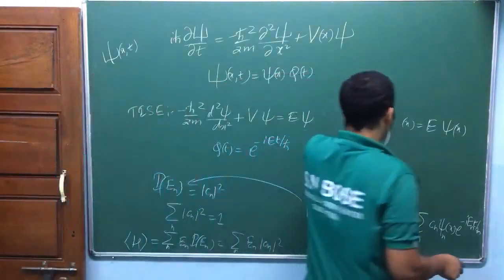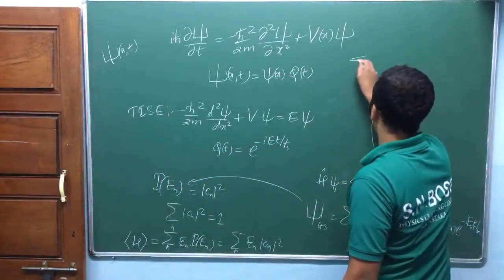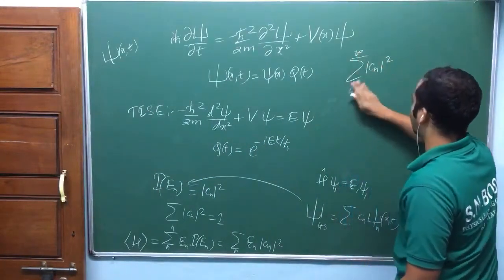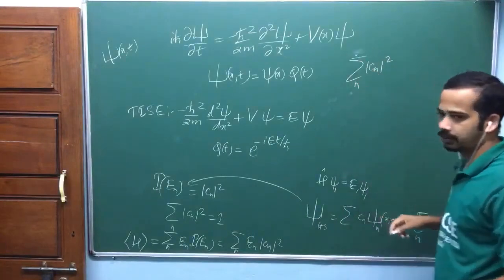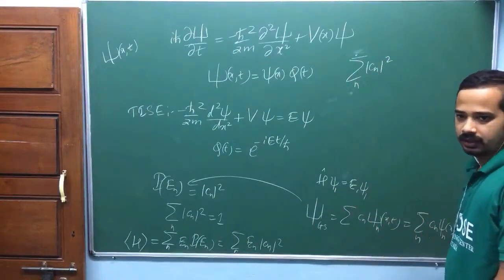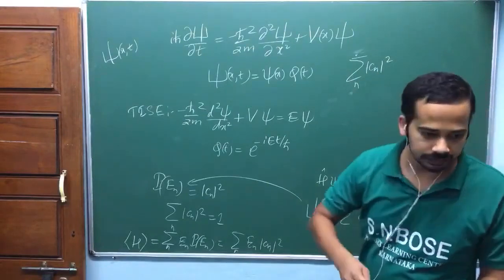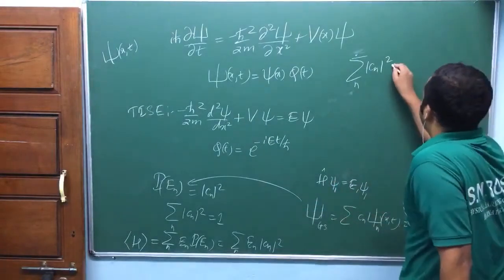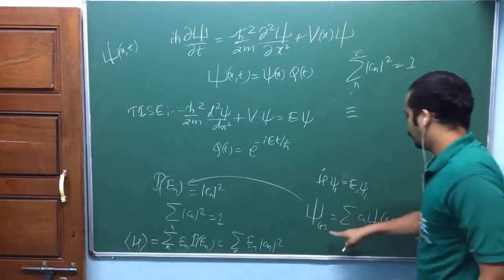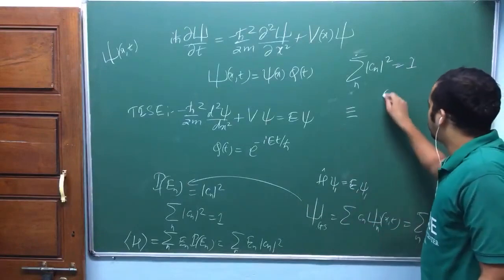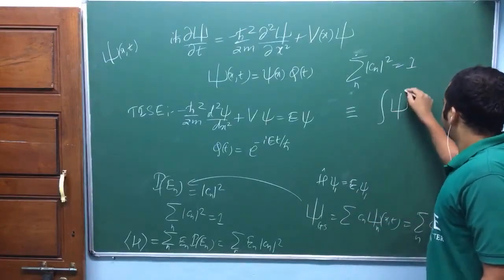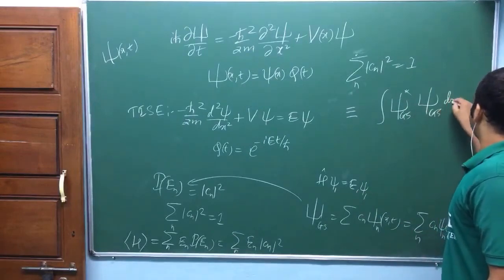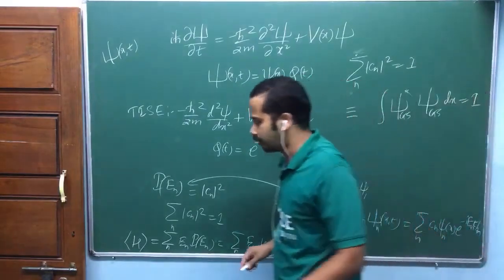And also we found this way of normalization, summation over n. In case of a particle in a box, n will start with 1. In case of a harmonic oscillator, n will start with 0. So this is equal to 1. This is equivalent to normalizing this one. I think I told this one, am I right? These things.